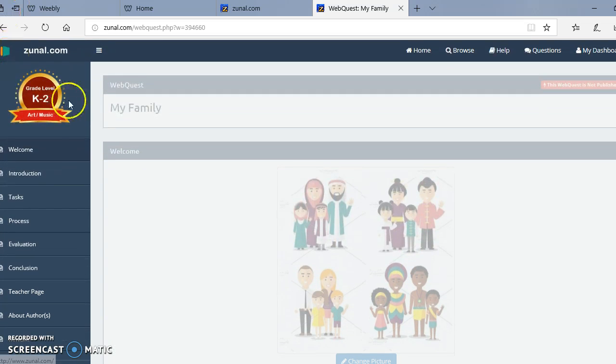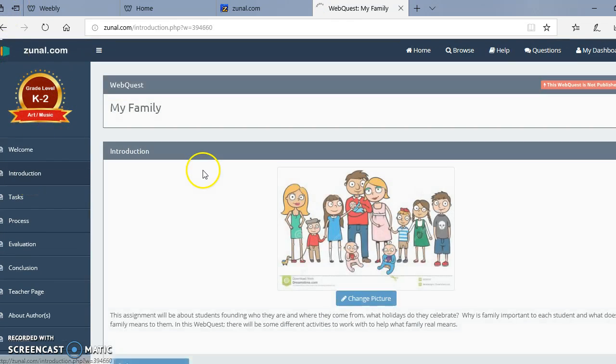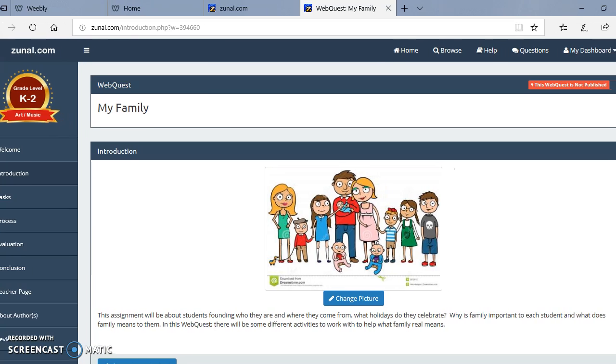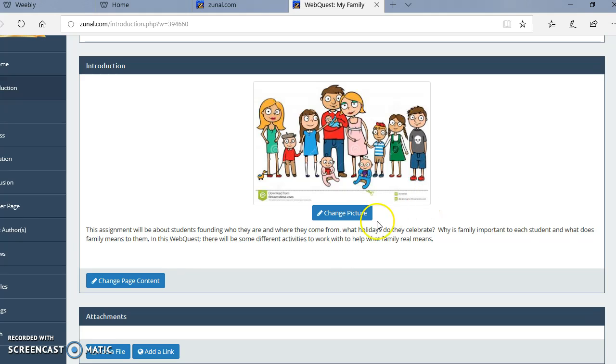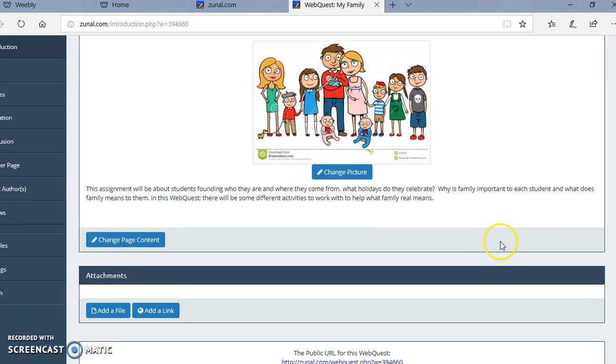Go to the introduction. For the introduction, I have a little picture. It's just talking about the assignments, what the students need to do. I said this assignment will be about students finding who they are and where they come from. What holidays do they celebrate? Why is family important to each student, and what does family mean to them?